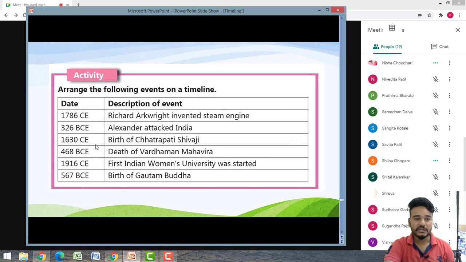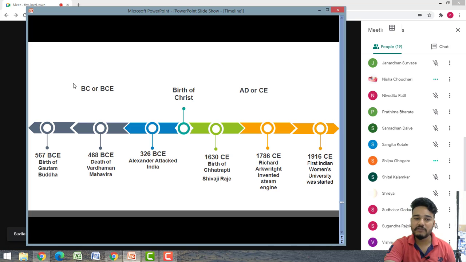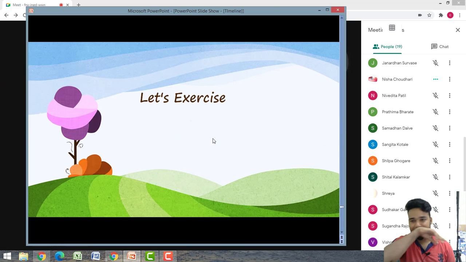Now some events are given here. It is from our book. You can see it in your book also. 1786 CE, Richard Arkwright invented the steam engine. 326 BC, Alexander attacked India. 1630 CE, birth of Chhatrapati Shivaji Maharaj. 468 BC, death of Vardhaman Mahavira. 1916, first Indian women's university was started, and 567 BCE, birth of Gautam Buddha. We have arranged them in a particular order. So this was about our lesson.